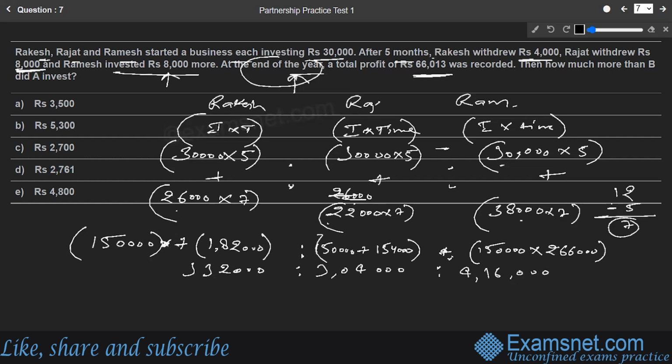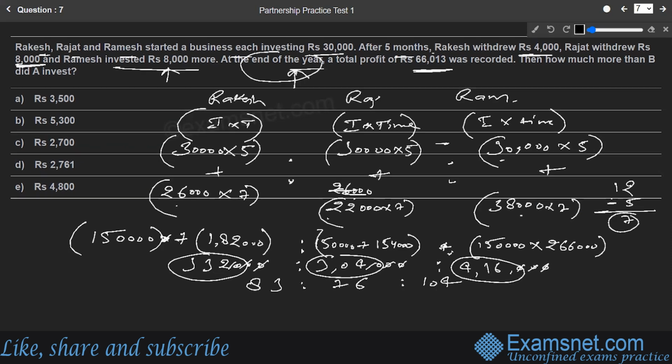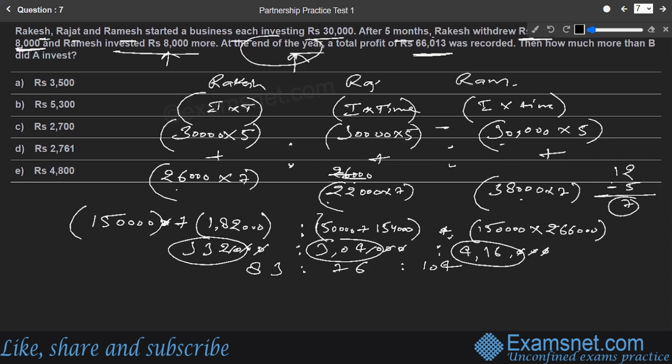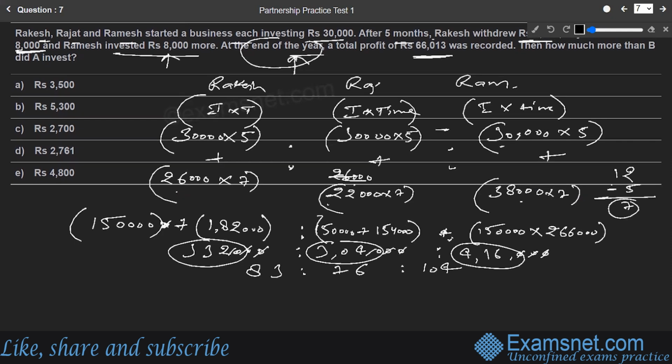Okay, if we simplify this ratio further, this ultimately comes out to be 83 is to 76 is to 104. What we have done, we have cancelled out these numbers. All these three zeros have gone. Now we are left with 332, 304, and 416. All these numbers are divisible by 4, and if we divide them by 4, these are the numbers left: 83 is to 76 is to 104. That is the ultimate profit ratio share between A, B, and C, and between Rakesh, Rajat, and Ram.